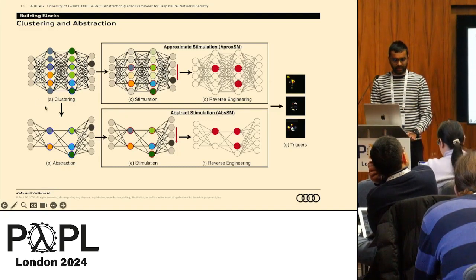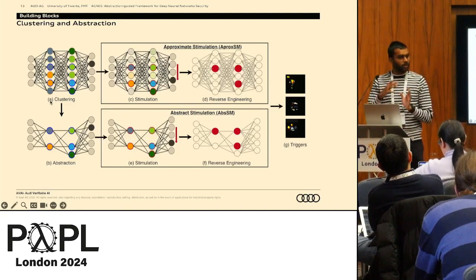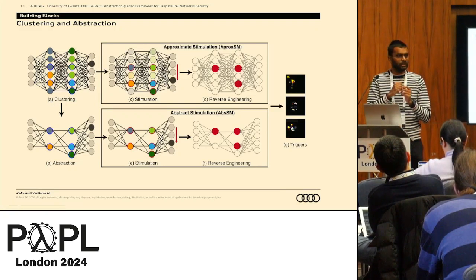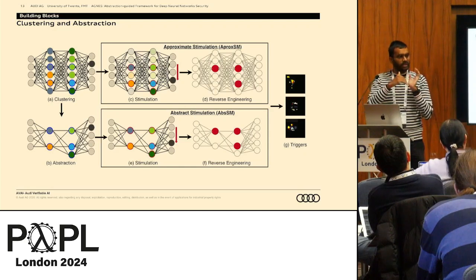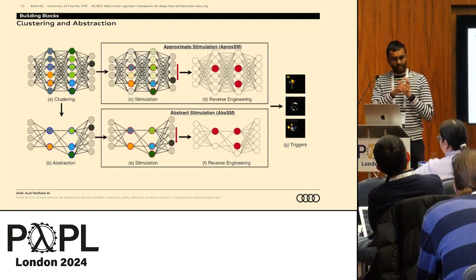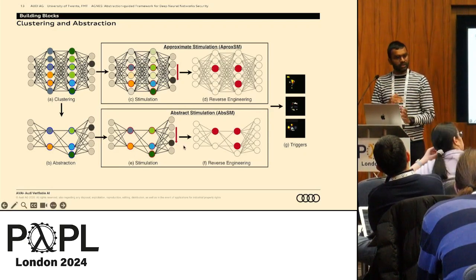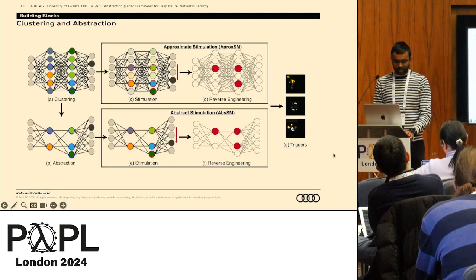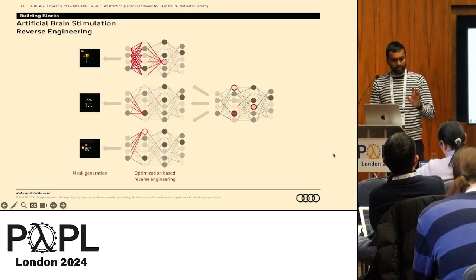And then the other is we use a technique called DeepAbstract, which removes all the neurons that are part of the cluster by moving the weights into the representative, and then we use this abstract network to stimulate and then find some triggers. Finally, I'm talking about triggers here. I just want to quickly show how the triggers are developed.